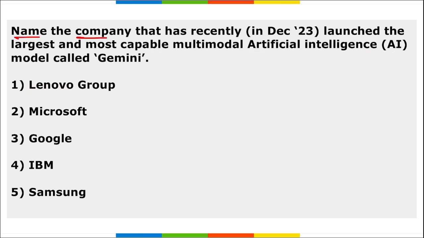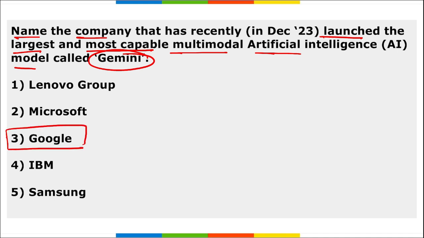Next, name the company that recently launched the largest and the most capable multimodal artificial intelligence model called Gemini. So this Gemini was launched by which company? It was launched by Google, right? Gemini was launched in 3 sizes or categories: Ultra, Pro, and Nano. I repeat, Gemini Ultra, Gemini Pro, and Gemini Nano. They were launched in 3 categories.